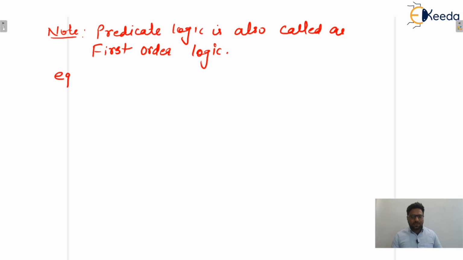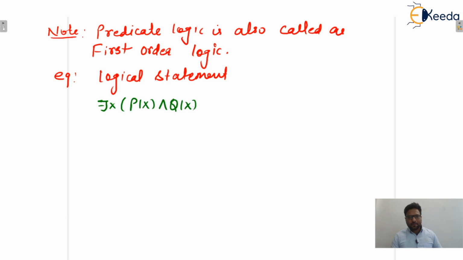Let us consider one example. Let us consider that one logical statement is given to you: there exists x, p of x and q of x, or for every x, r of x.